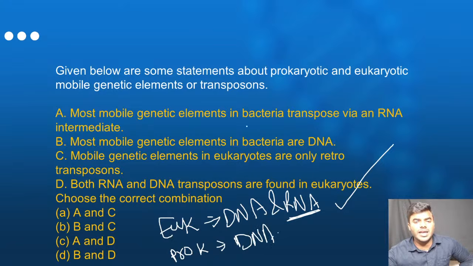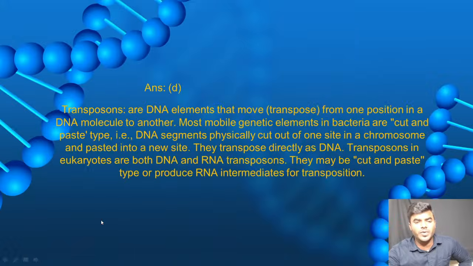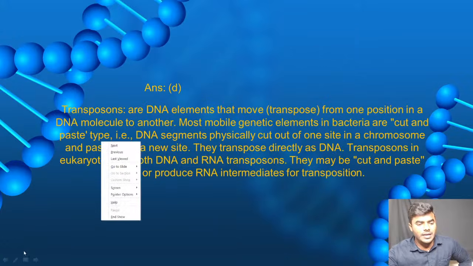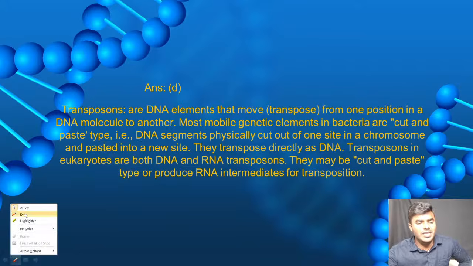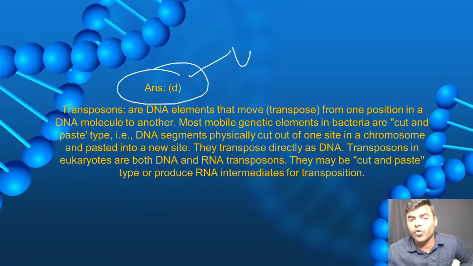Most mobile genetic elements in the bacteria transpose via an RNA intermediate. No, most mobile genetic elements in the bacteria are DNA. In this case, not retrotransposons. Both RNA and DNA transposons are found in eukaryotes. Hence, the correct answer will be, friends, B and D. Okay, a very, very simple question asked for 4 marks.